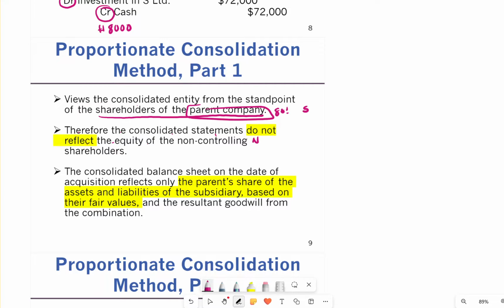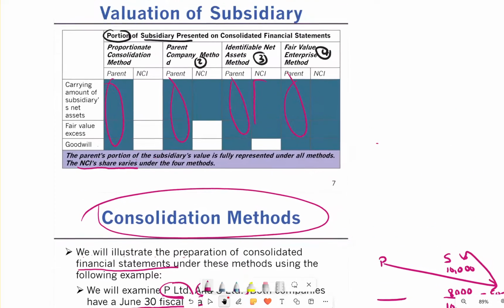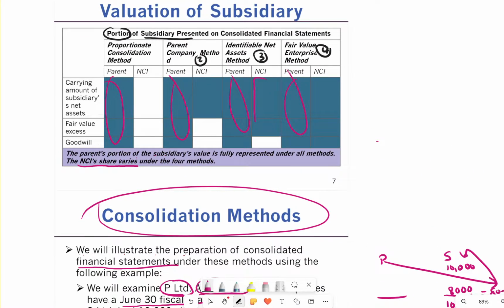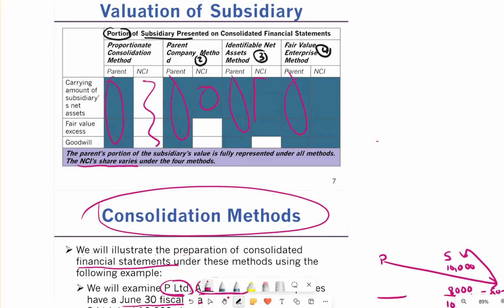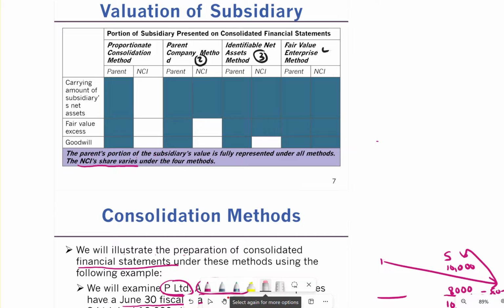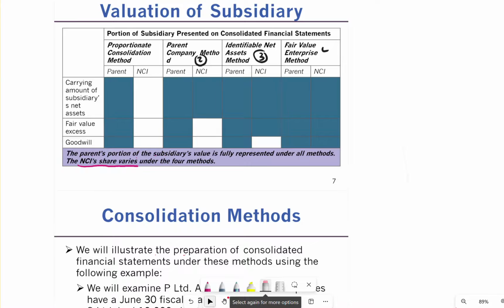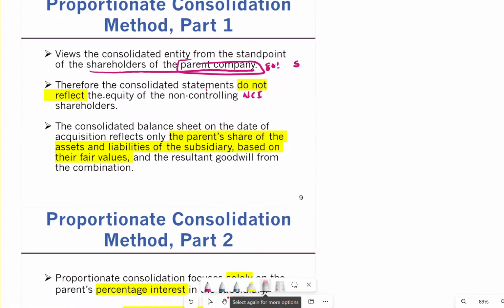So there is no non-controlling interest in the equity. Think of it as non-controlling interest. So there's nothing under non-controlling interest here. This table is a good example when you're doing the questions at the back of the chapter.